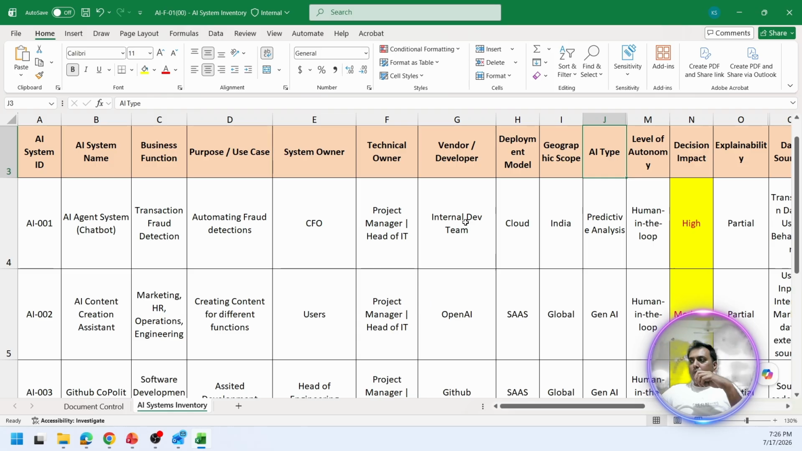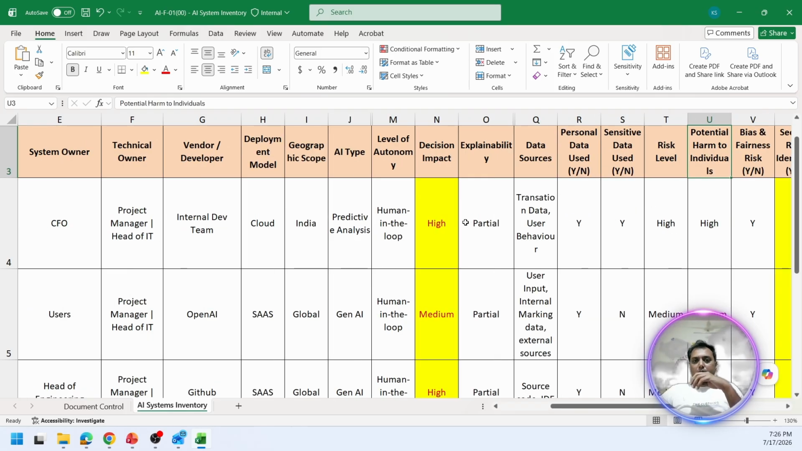What level of autonomy we have, whether we have a human in the loop, yes or no. Decision impact, what kind of decision impact it is going to create, whether it is high or low, whether the AI system has proper explainability, yes or no. Data sources which we are going to use in the AI systems, whether personal data is being used for training the models, yes or no. Sensitive data being used in the AI models or AI systems, yes or no.